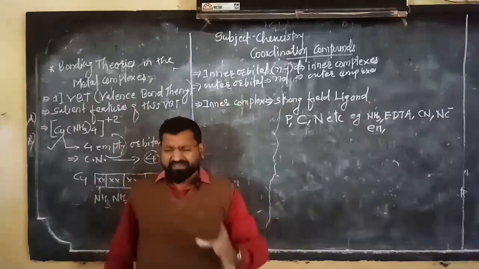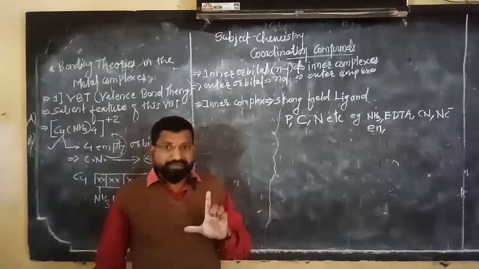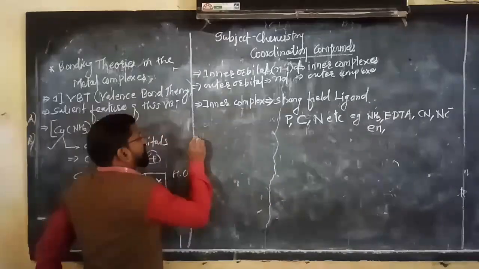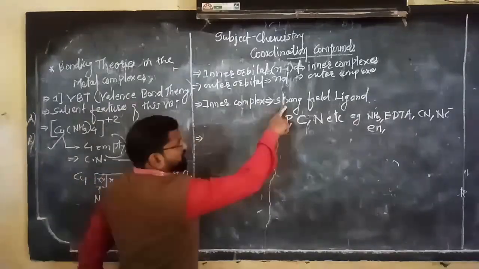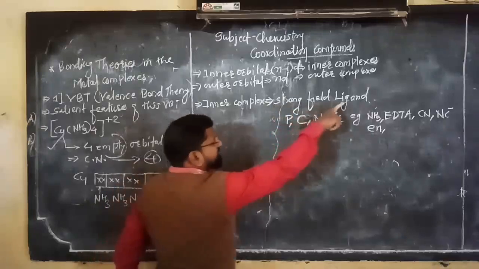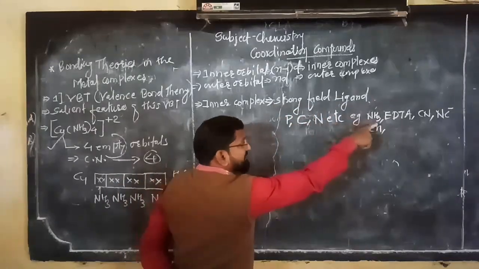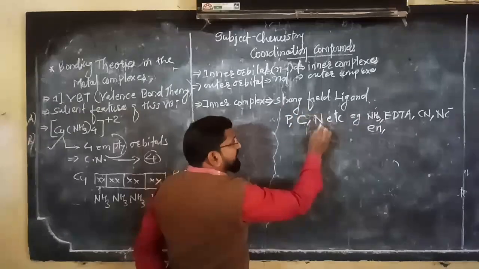Okay, so for a while just keep patience. Don't take much more tension about this. Now see here what happened. Inner complexes are formed due to strong field ligand. Strong field ligand means what? Whenever there is connectivity via such a type of atom present in the ligand like phosphorus, carbon, nitrogen.